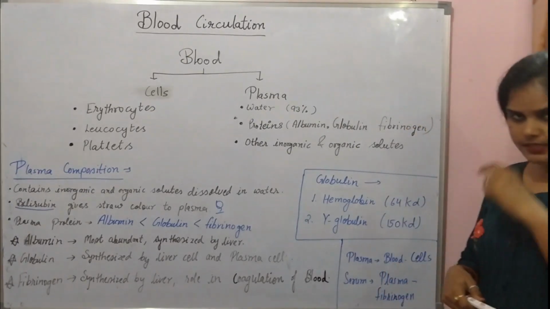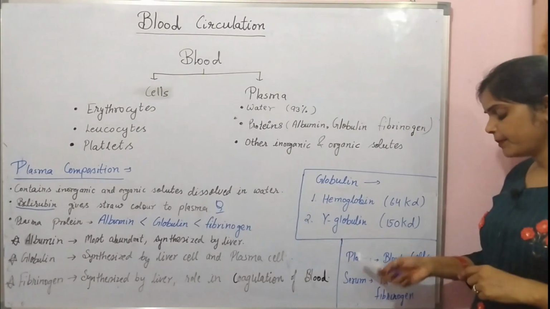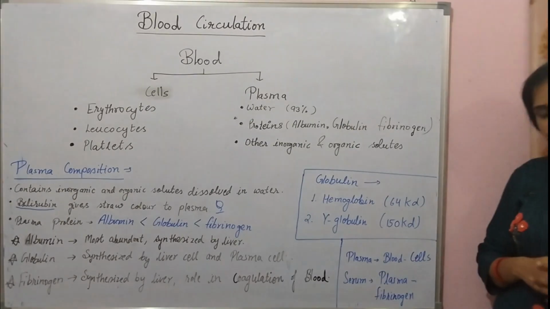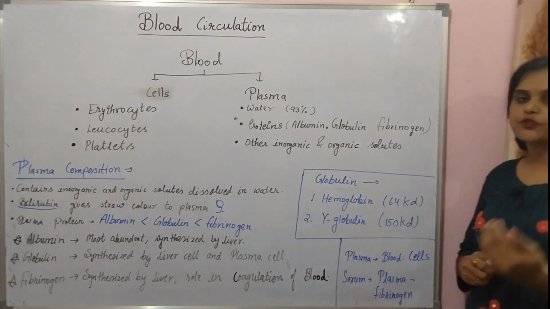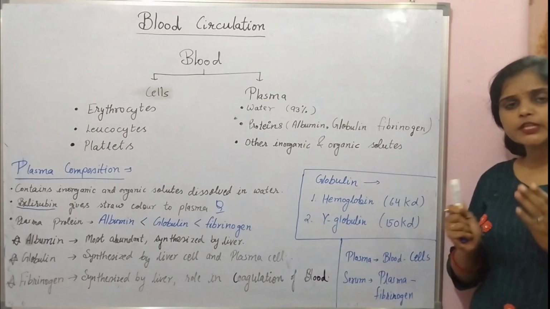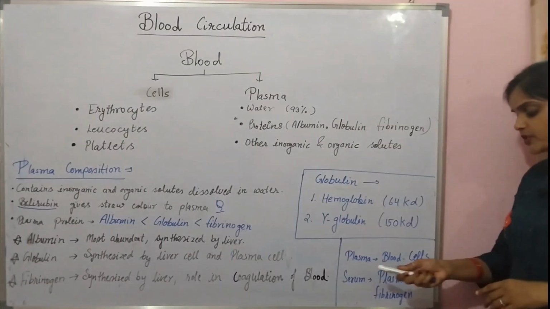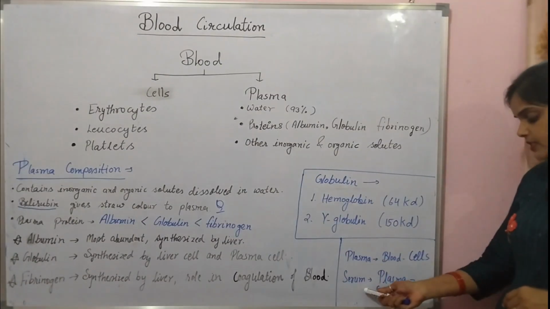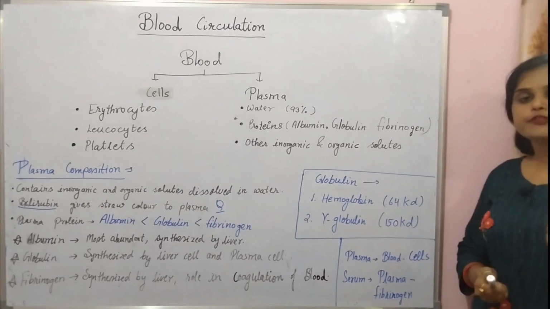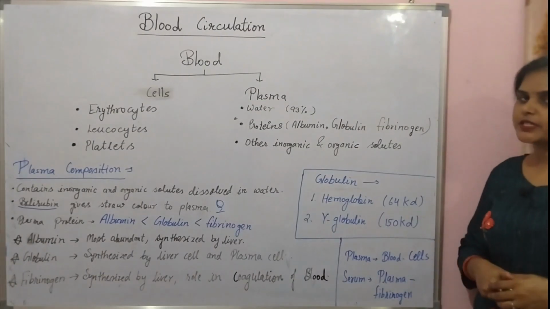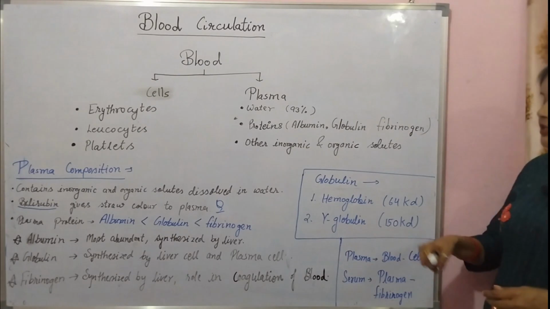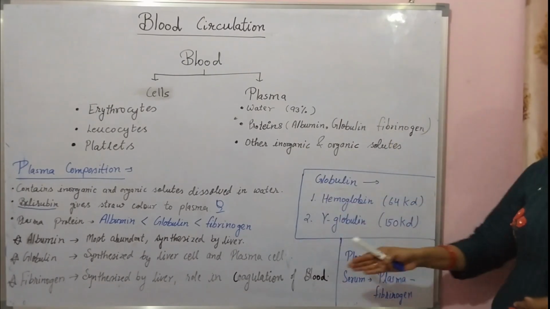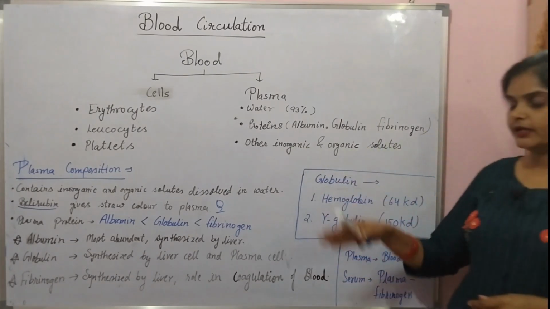Remember this. Next, what actually is the meaning of plasma? If we remove all the cells from the blood, whatever remaining constituent is present is known as plasma. And what is serum? If we remove fibrinogen from this plasma, we call it serum.